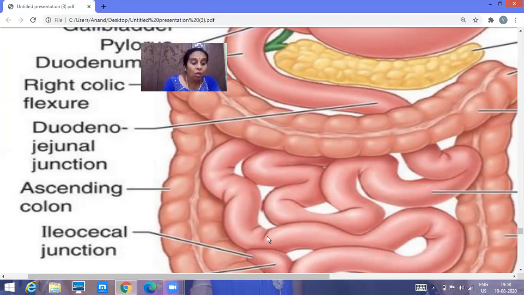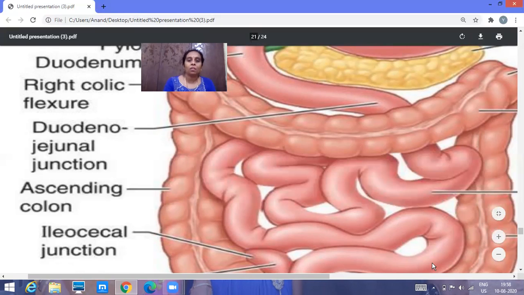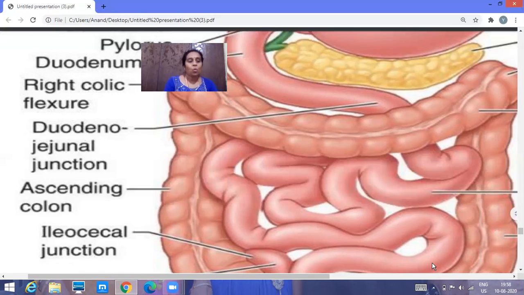Whereas carnivorous animals, which feed on other animals, that is meat and all, have a short small intestine, because that food can be easily digested. So depending on what the animals eat, the length of the small intestine also varies.